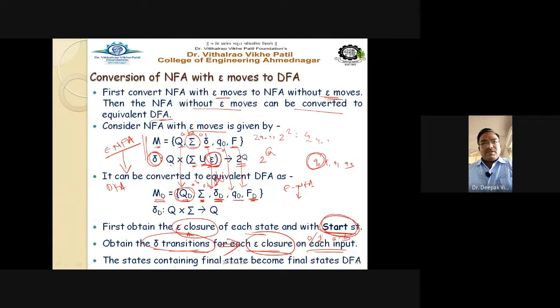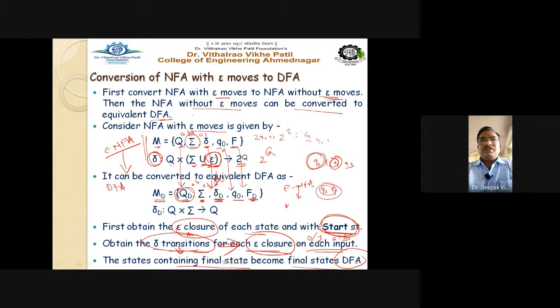The states containing the final state become the final states in the DFA. For example, in your NFA, suppose Q1 is the final state. So in the DFA, while finding the delta transitions, it may happen that Q1 comes with Q0, so this also becomes your final state. Earlier also we have discussed this: wherever there is an appearance of the final state, all these states are marked as final states. So this is the methodology.